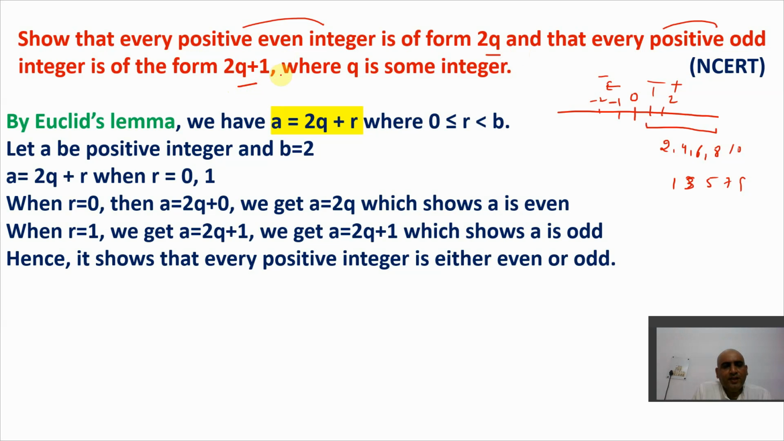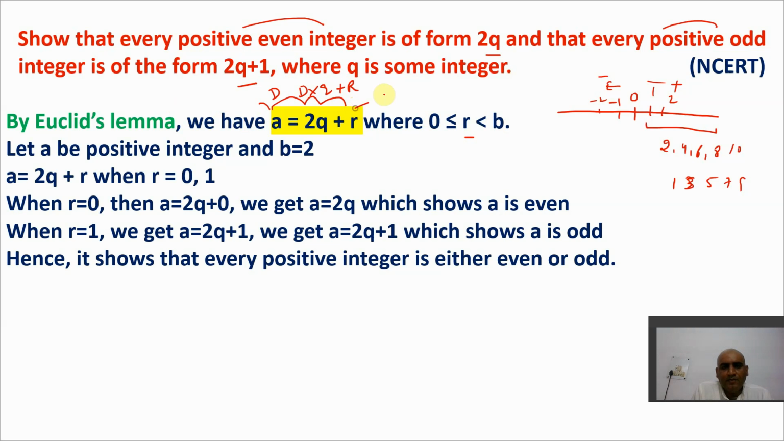We'll prove this with the help of Euclid's lemma. In Euclid's lemma, we came to know that dividend is equal to divisor into quotient plus remainder. So dividend is divisor into quotient plus remainder, whereas the remainder lies between 0 and b.